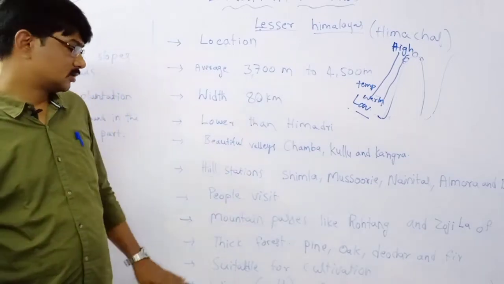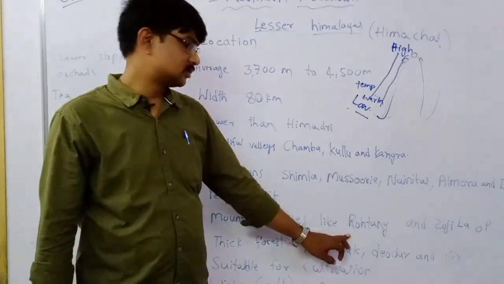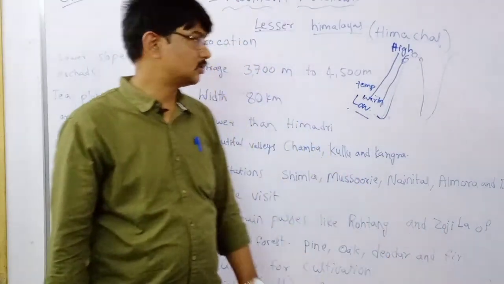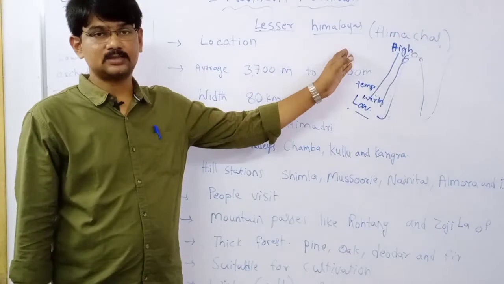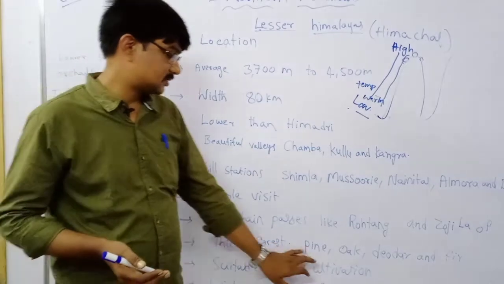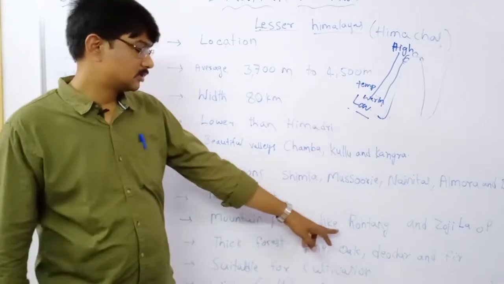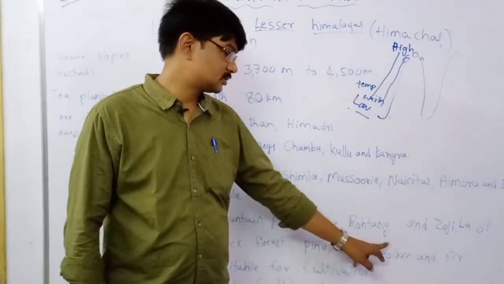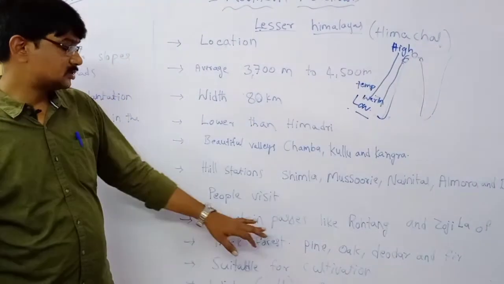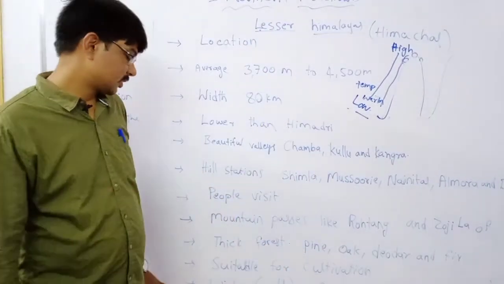In that forest, there are pine trees, oak trees, deodar trees and fir trees. When we go to the Lesser Himalayas area, we can see a lot of these trees: a number of pine trees, oak trees, deodar trees and fir trees. It means the majority of trees are these given trees.